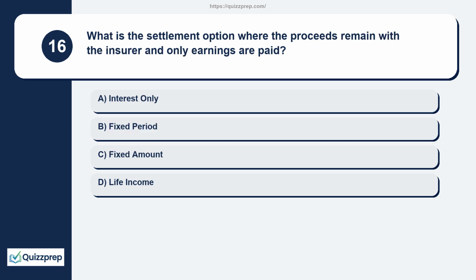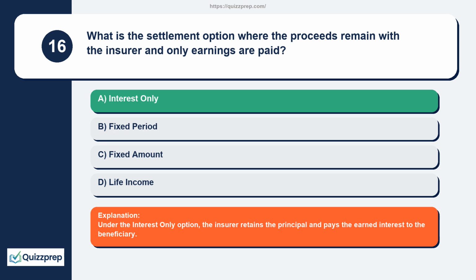Question 16. What is the settlement option where the proceeds remain with the insurer and only earnings are paid? Interest only, fixed period, fixed amount, life income. Under the interest-only option, the insurer retains the principal and pays the earned interest to the beneficiary.